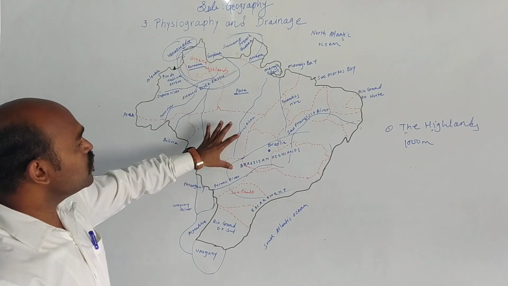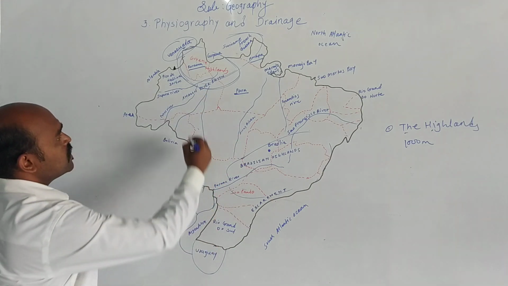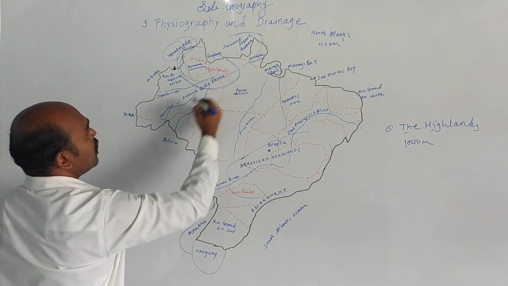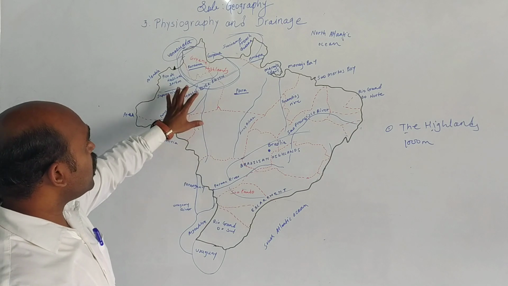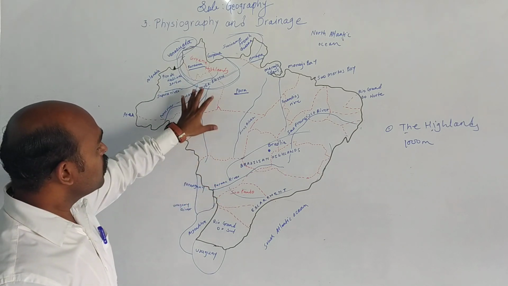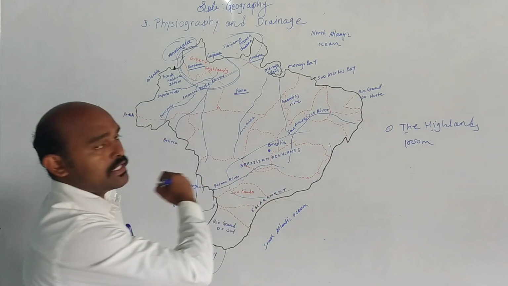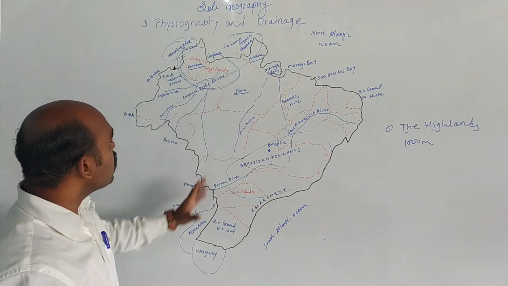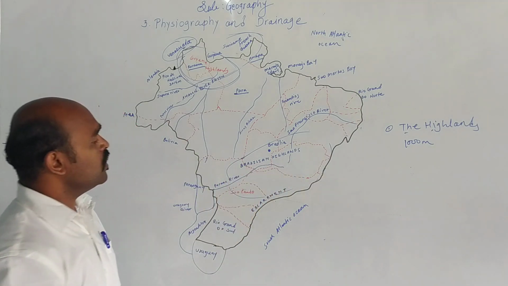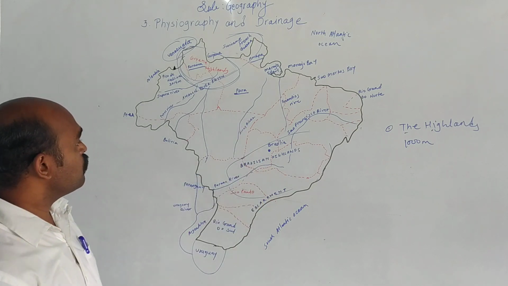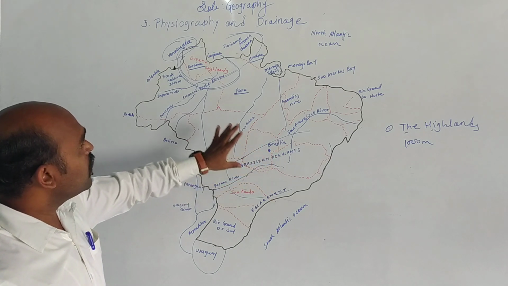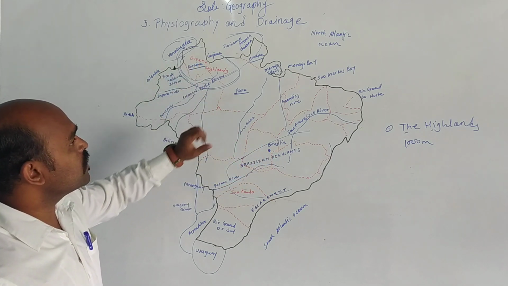Now, if we see the tributaries of the Amazon River basin, see here, Amazon River is here. It flows from here. The tributaries of the Amazon River make waterfalls in the Brazilian highlands. When they flow from here, they make beautiful waterfalls. So these are the features of the Brazilian highlands and also the Guiana highlands.